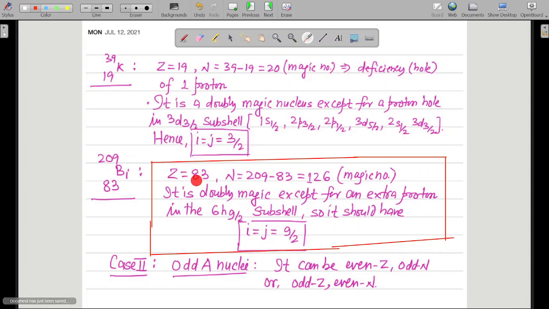Okay, so Z equal to 83, N equal to 126, so it is doubly magic except for the extra proton in the 6H9/2 subshell. So it should have I equal to J equal to 9/2. So the ground state spin of this particular nucleus is equal to 9/2. The last nucleon, the extra proton, goes in the 6H9/2 subshell, so the ground state spin equals the value of J for that last nucleon, 9/2. Okay, so this was all about case number 1. Now case number 2 onwards